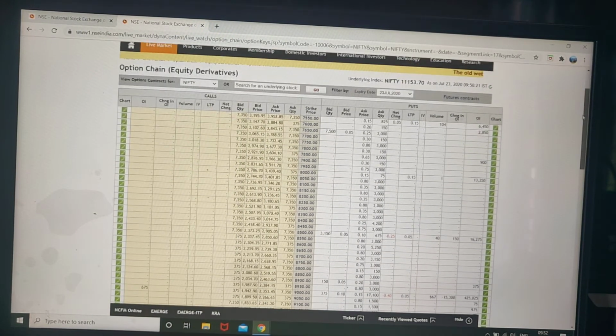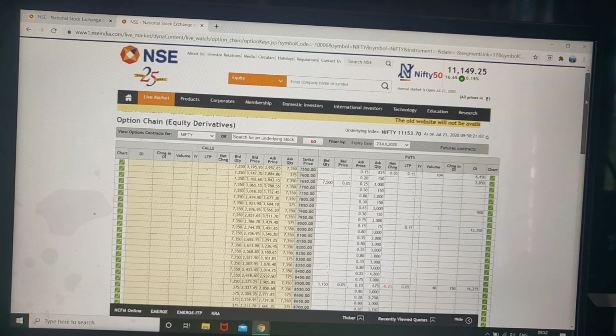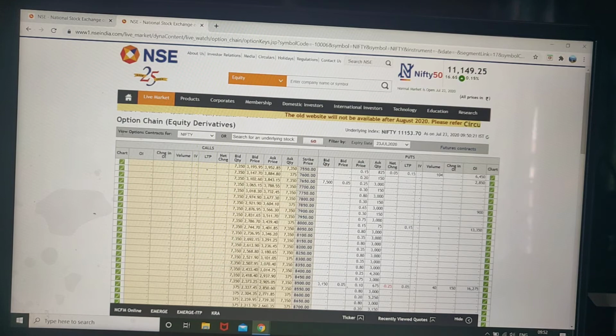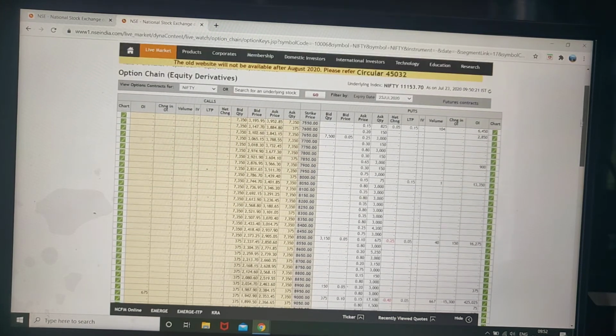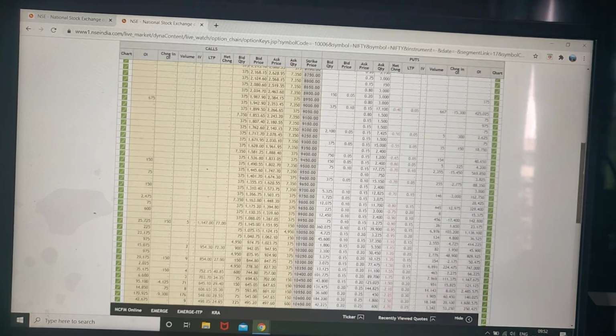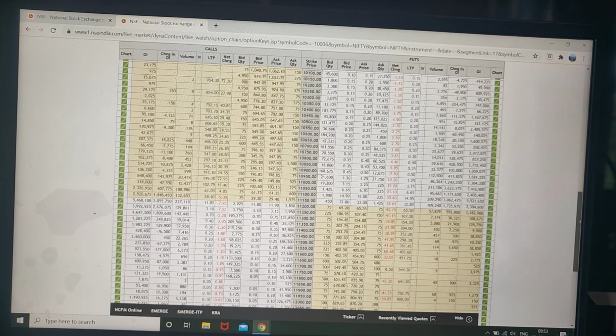For options, for stocks we can do option trading along with the Nifty index. The exchange has developed the overall Nifty 50 price, and based on the Nifty price they have created some options, so that can also be traded. So I am showing here the Nifty options. This is the chart, a typical option trading chart.